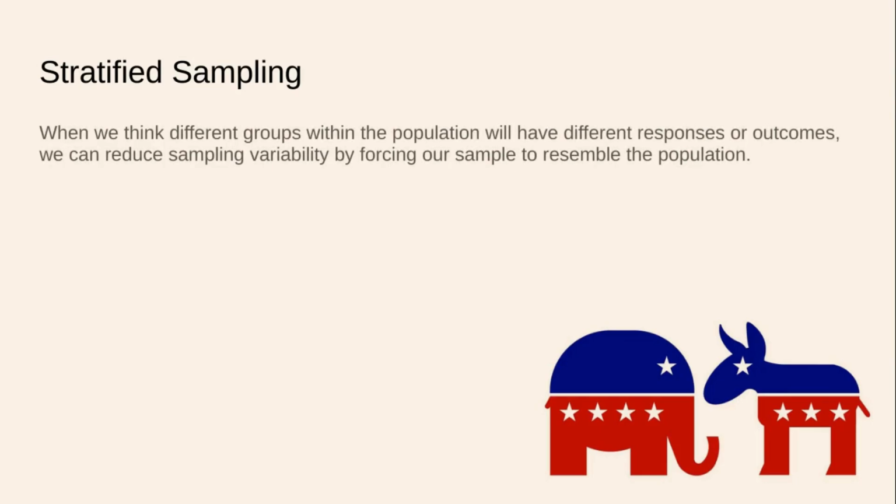When we think of different groups in the population, and we suppose that they're going to have different responses or outcomes depending on which group you're in, we can reduce sampling variability by essentially forcing our sample to resemble the population.